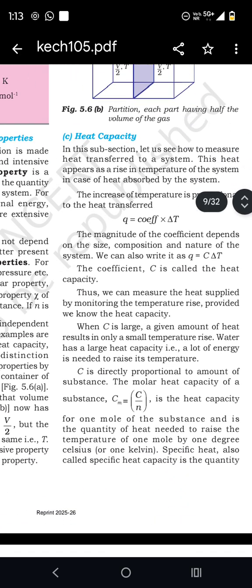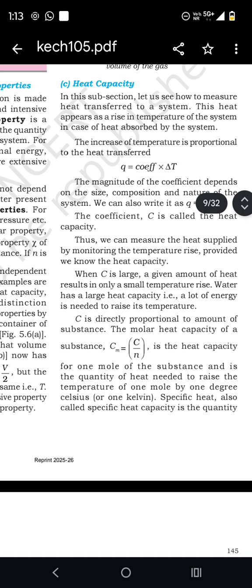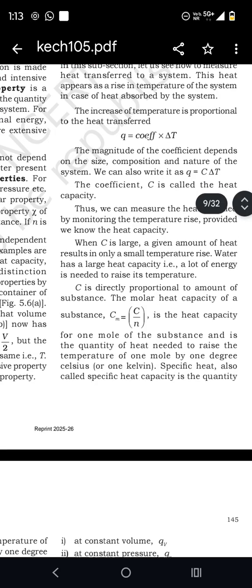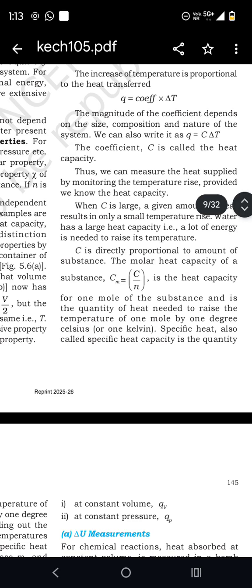Now, let us see how to measure heat transfer to a system. The heat appears as a rise in the temperature of the system in case of heat absorbed by the system. The increase in temperature is proportional to the heat transferred. Q is equal to coefficient times delta T. The magnitude of the coefficient depends on the size, composition, and nature of the system. We can also write it as Q equals C delta T. The coefficient C is called the heat capacity.